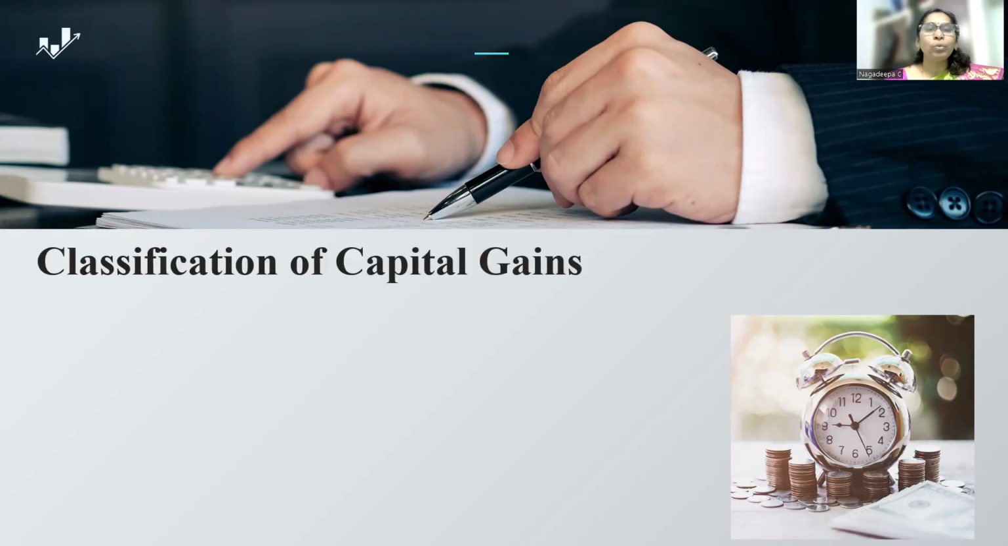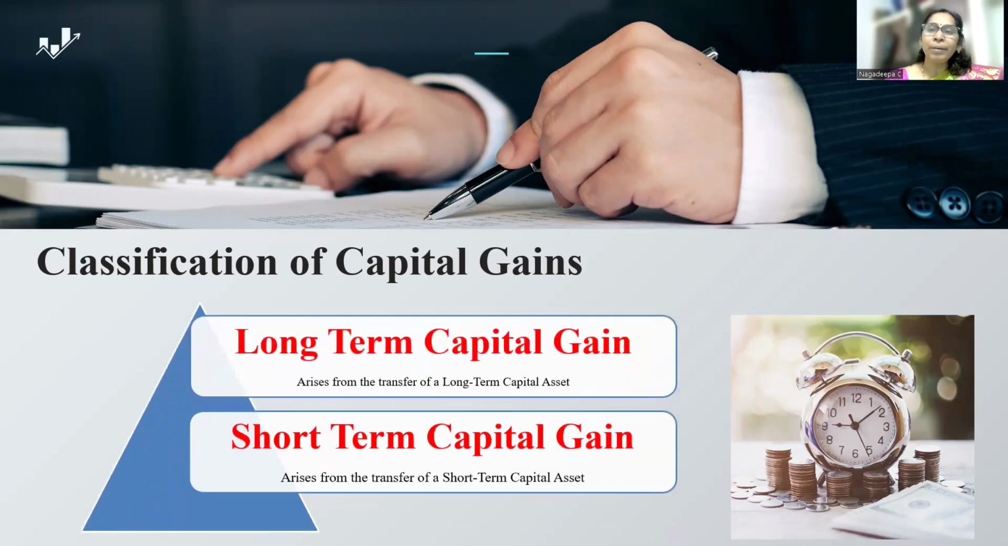Next we are moving to what are the different types of capital gain. Majorly, the capital gain is divided into two categories. One is long-term capital gain, another one is short-term capital gain. What is long-term capital gain? This arises from the transfer of long-term capital assets. If there is a gain arising from a short-term capital asset, then it is called short-term capital gain. So here you can see two different words are important, long-term capital asset and short-term capital asset.